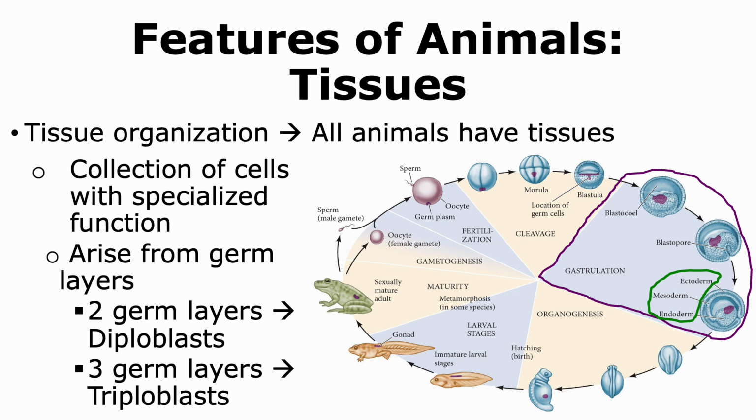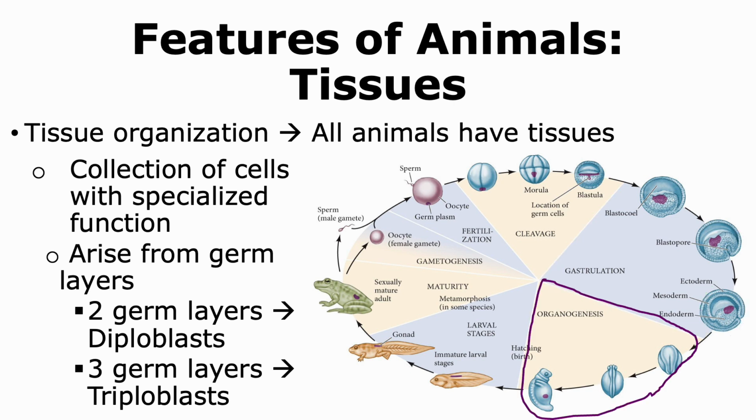Once the germ layers are formed, they can undergo changes to form tissues and ultimately organs in the process of organogenesis. Once organogenesis is complete, the organism is born.